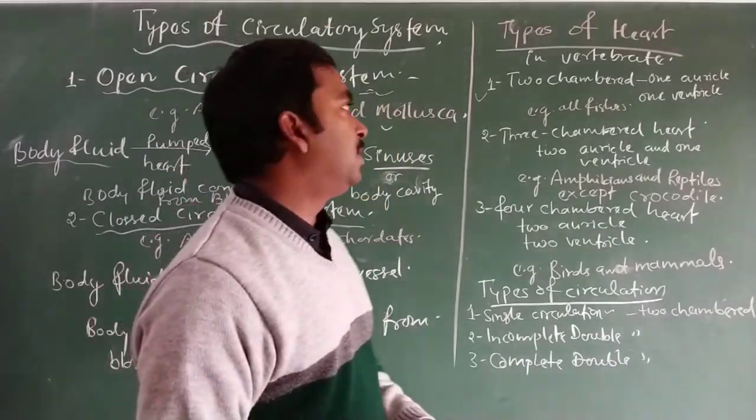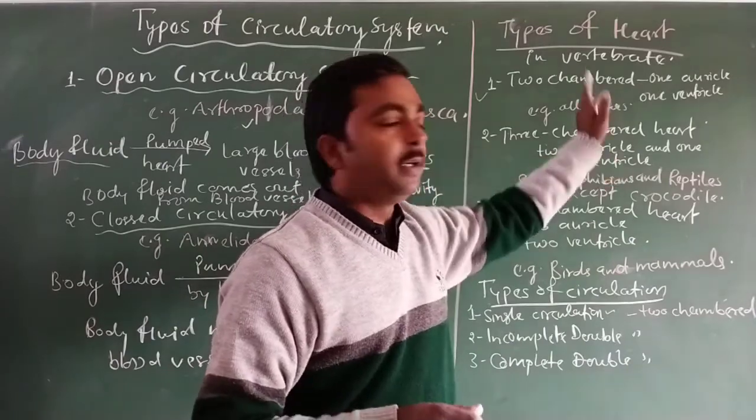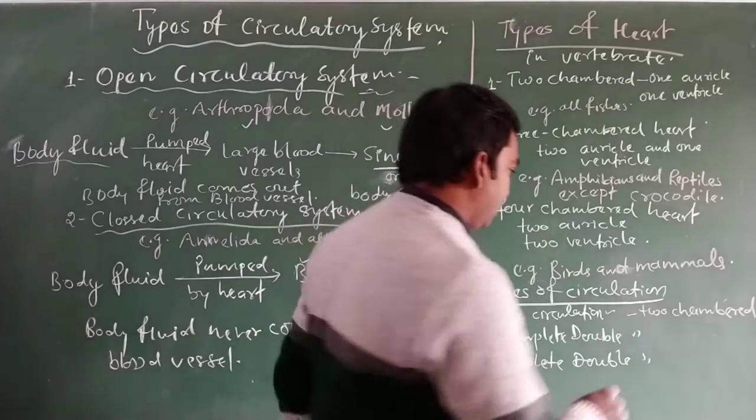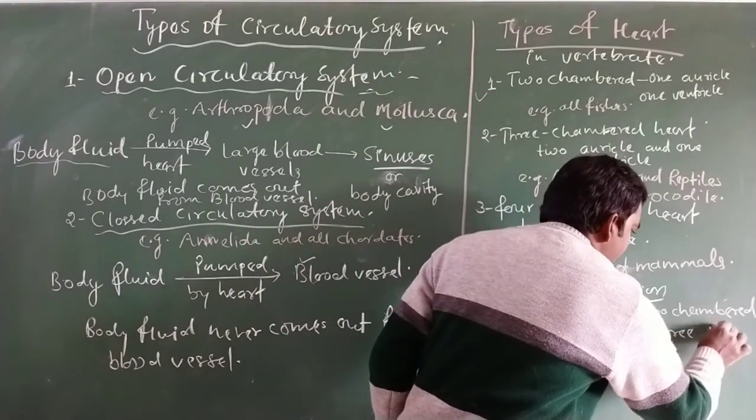Now the incomplete double circulation. In the case of incomplete double circulation, there are two auricle and one ventricle. In the case of three-chambered heart, the incomplete double circulation occurs.